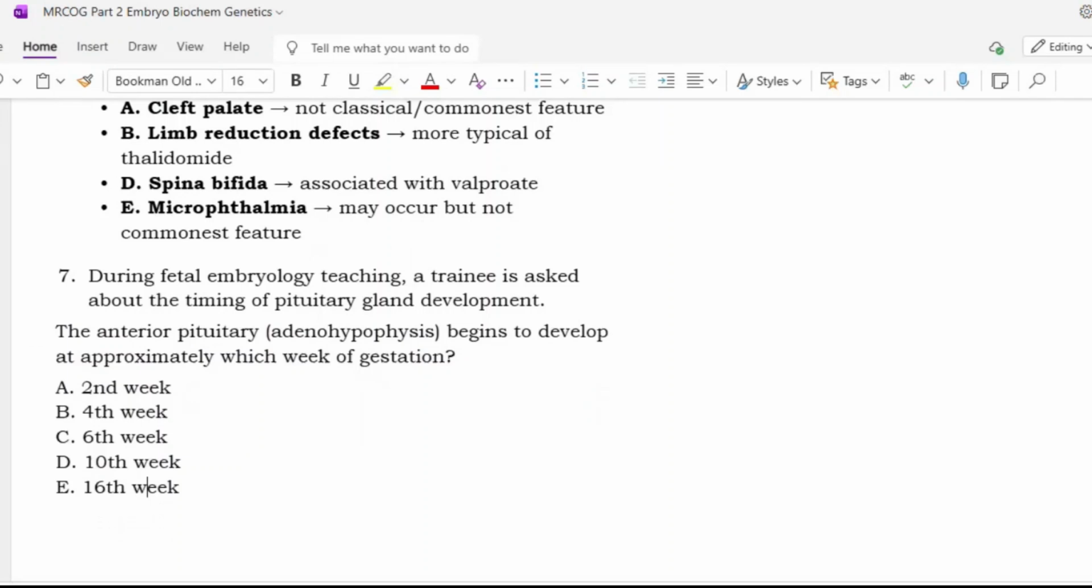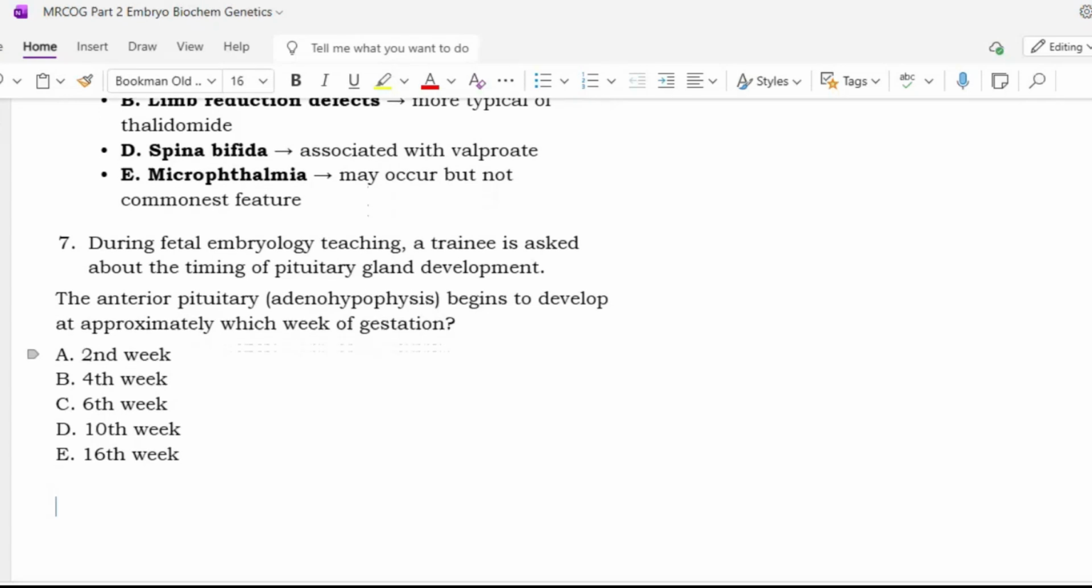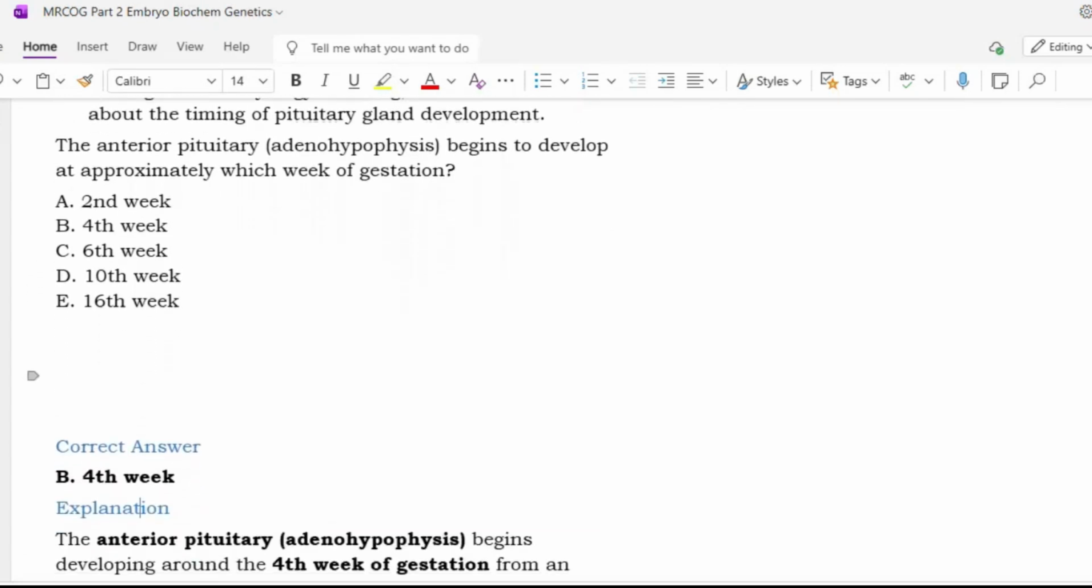During fetal embryology teaching, a trainee is asked about the timing of pituitary gland development. The anterior pituitary, adenohypophysis, begins to develop at approximately which weeks of gestation? Second week, fourth week, sixth week, 10th week, 16th week. Sir, option B, fourth week. Yeah, it is the fourth week.